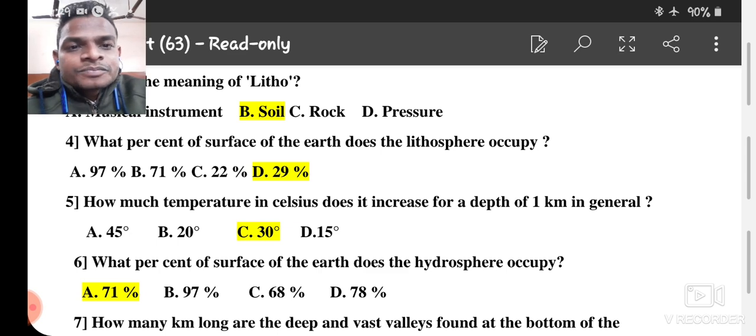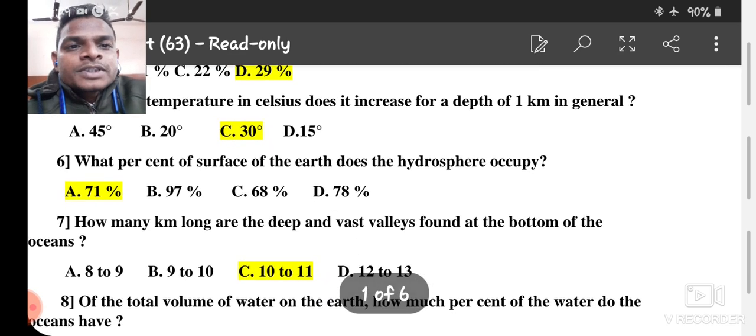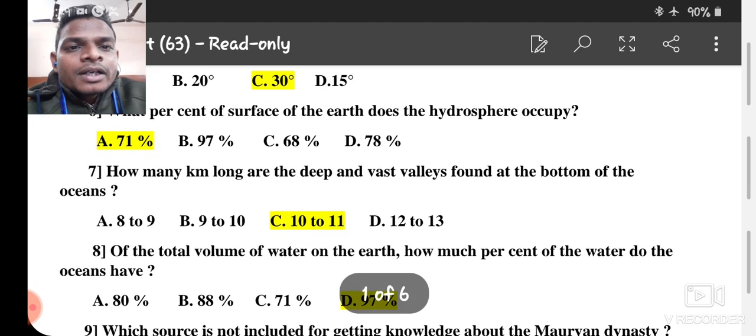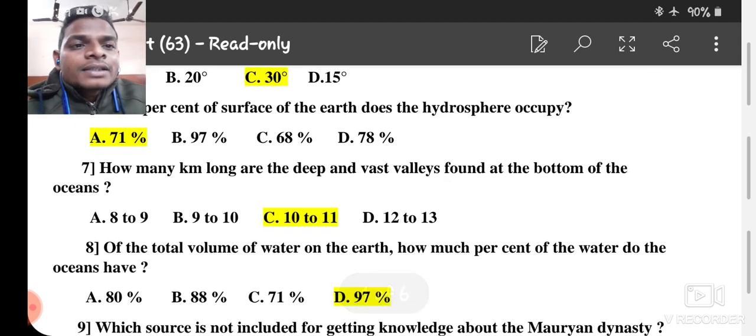Number 6, what percent of the surface of the earth does the hydrosphere occupy? And you know that it is 71%. Hydrosphere, the water bodies of the earth, are included in the hydrosphere. Number 7, how many kilometers long are the deep and vast valleys found at the bottom of the ocean? The right answer is C, 10 to 11.